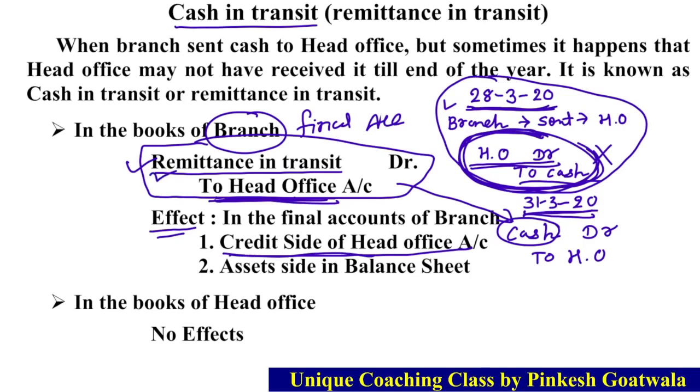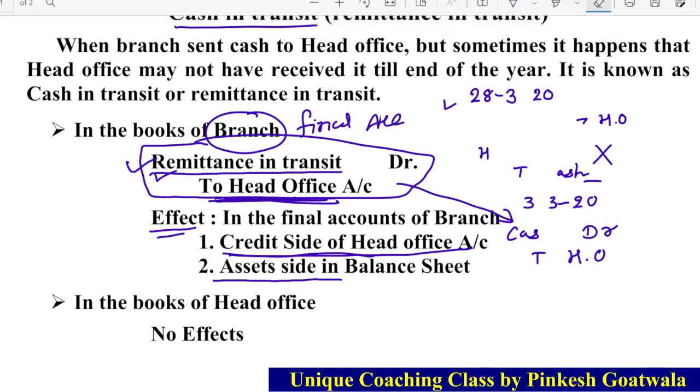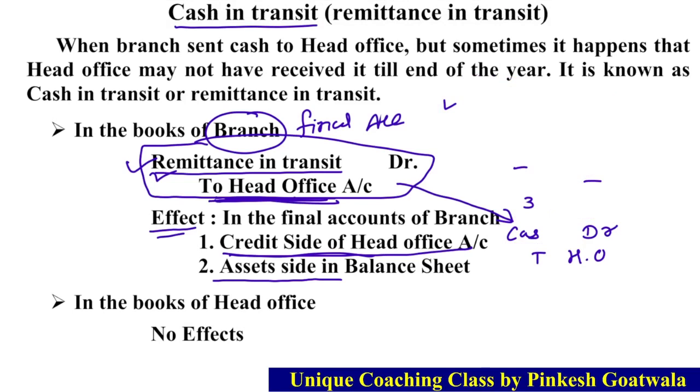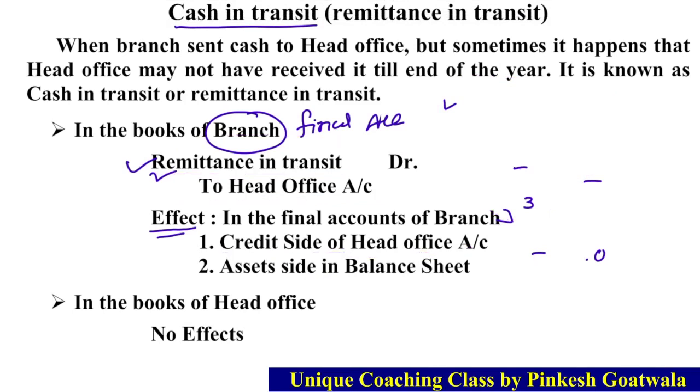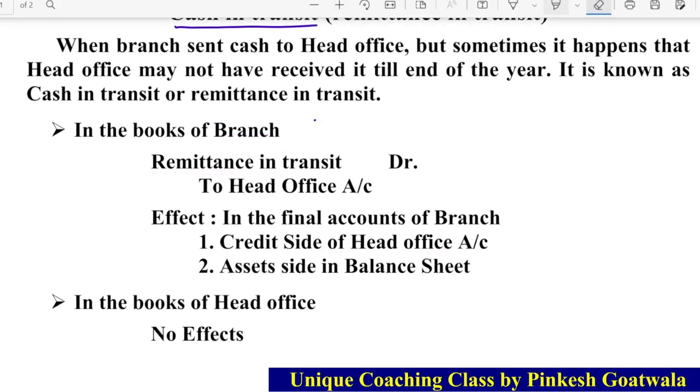It is one type of cash. Actually it is cash, not in our hand, but it is our cash. So the second effect is on the asset side in the balance sheet. So there are two effects of this. Remember these two effects. So where will these two effects come? First effect on the credit side of head office, and second on the balance sheet asset side. Remember these two entries.